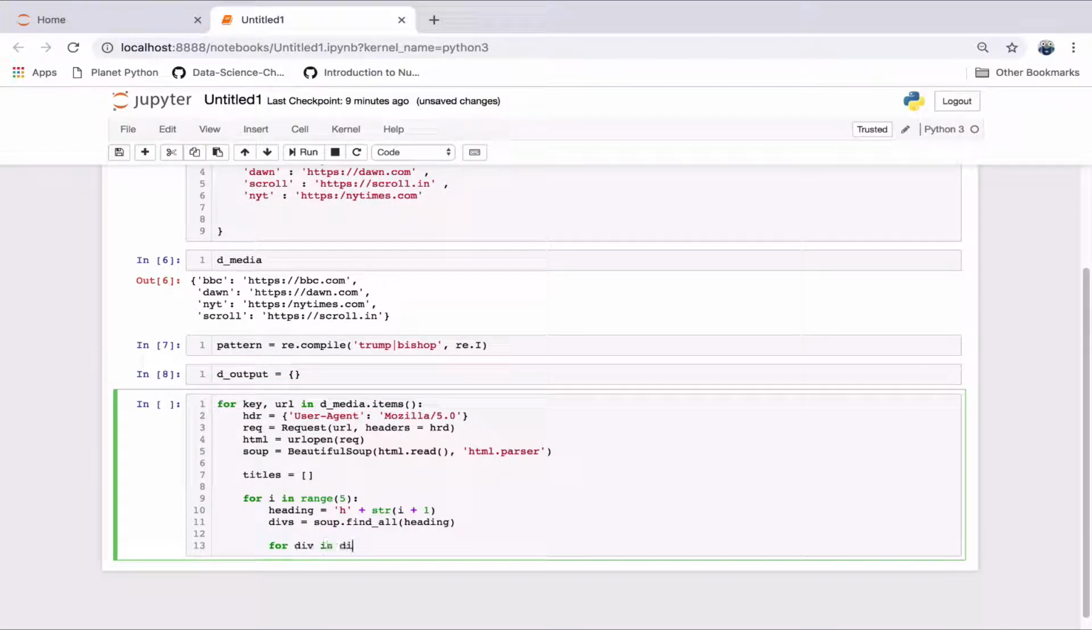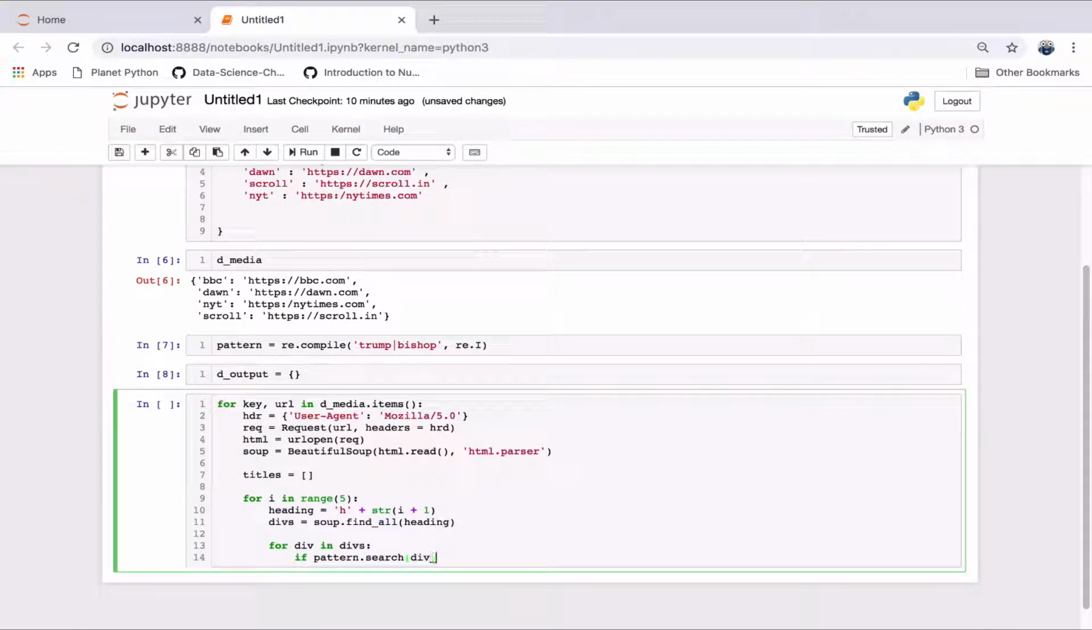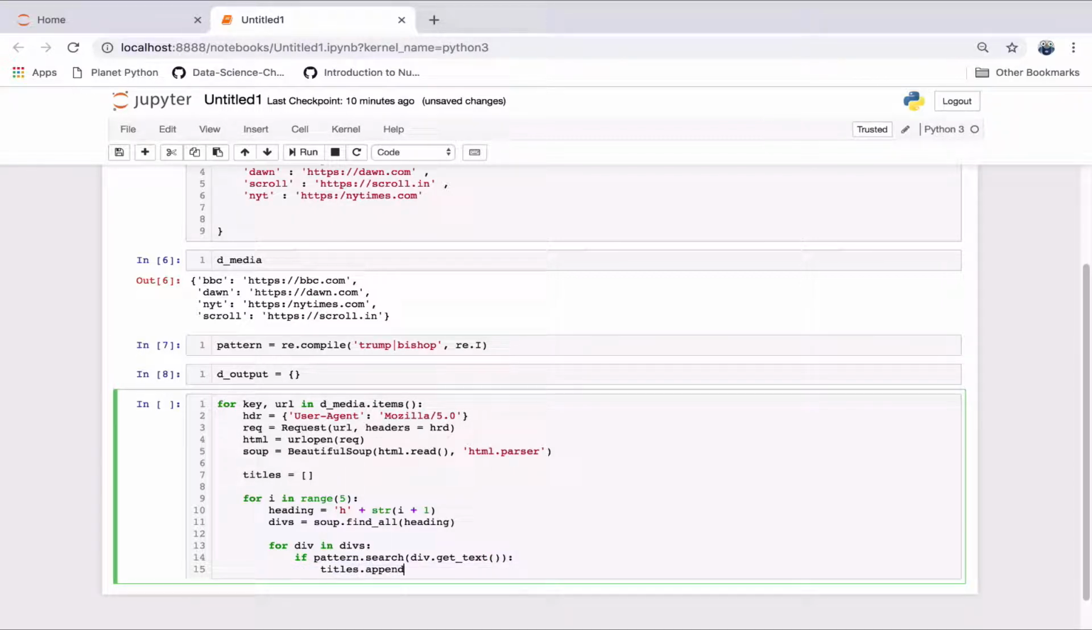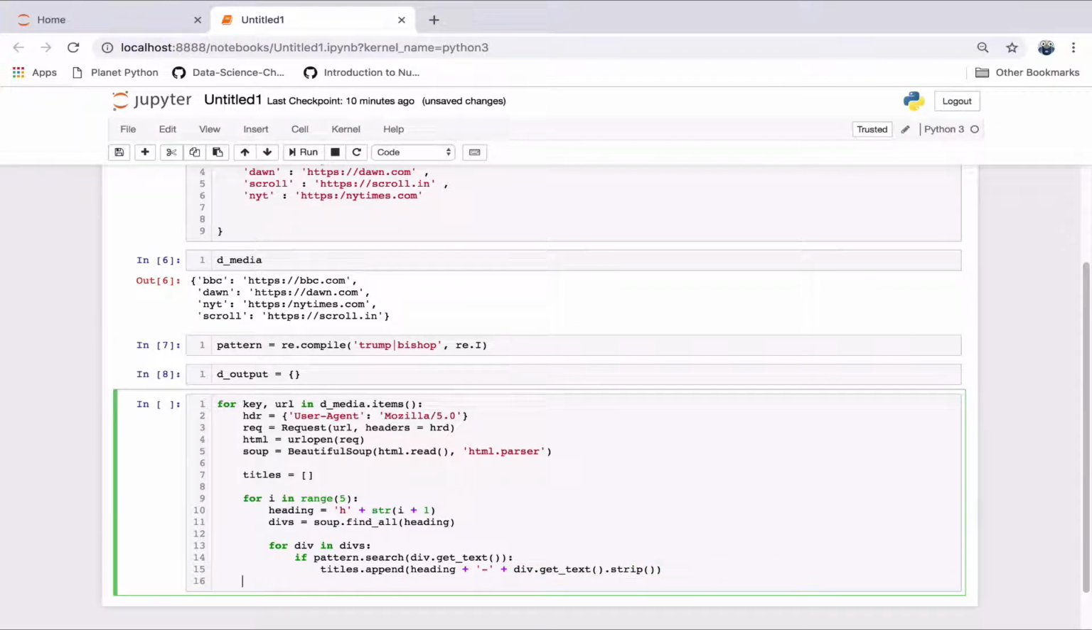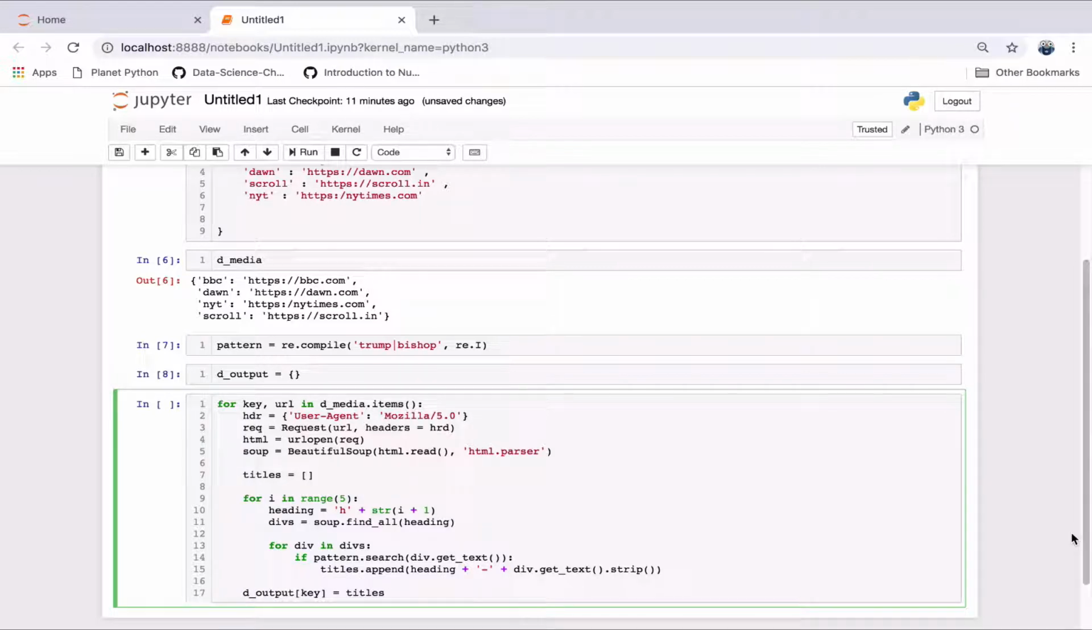And at this stage, we can finally use our pattern. We are basically seeing if a pattern is present in each of the 6 headings on a website. And if it is, we add it to the titles list. We also strip off any leading or trailing spaces from the heading. And finally, we add this information into the output dictionary for each URL. Great. And now to test things.